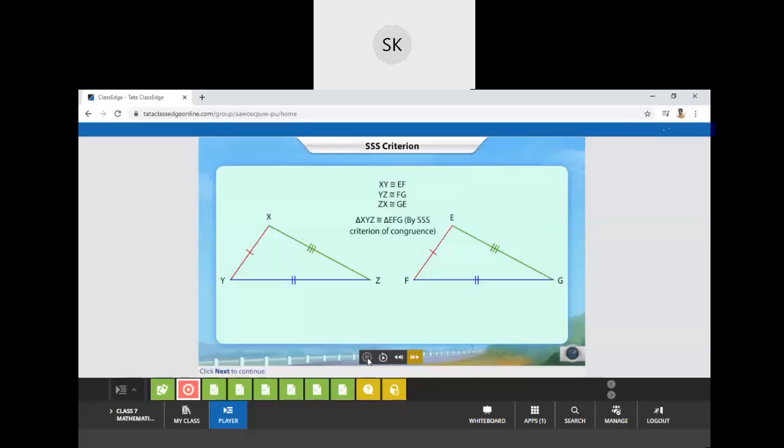Shreya, Avni, will you tell? Side criterion, ma'am.